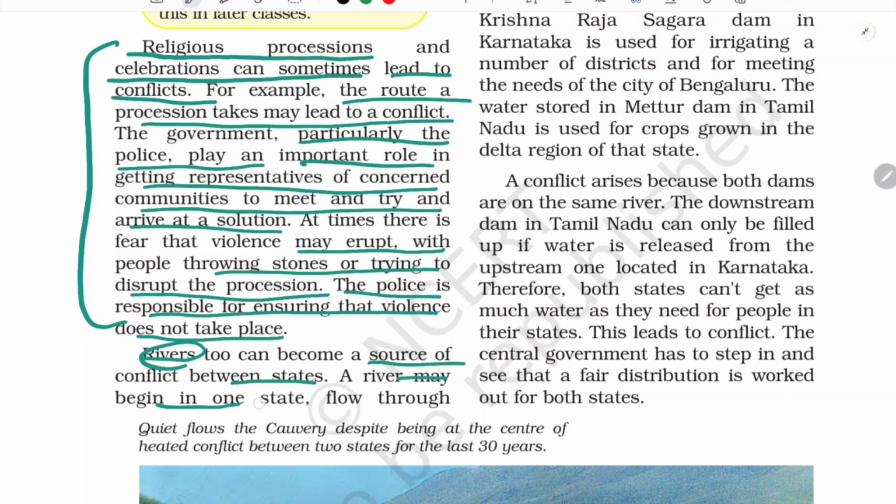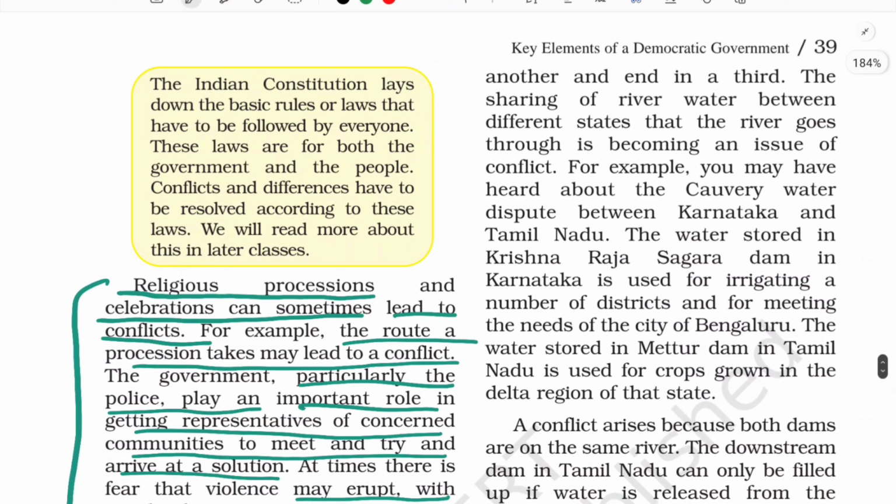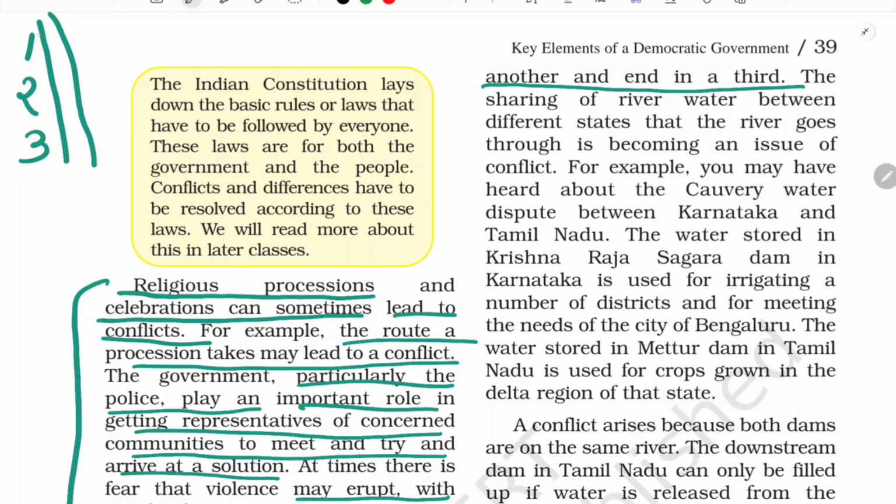A river may begin in one state, flow through another and end in a third. So it happens, isn't it? Because a river will not determine its course by the boundary of a country, because for the river everything is the same and we cannot change the course of a river. So it starts from the first state, it can cross to the second state, and it can end in the third state.